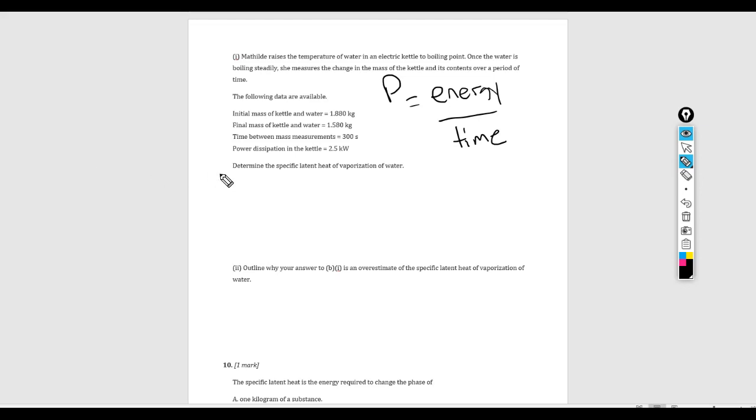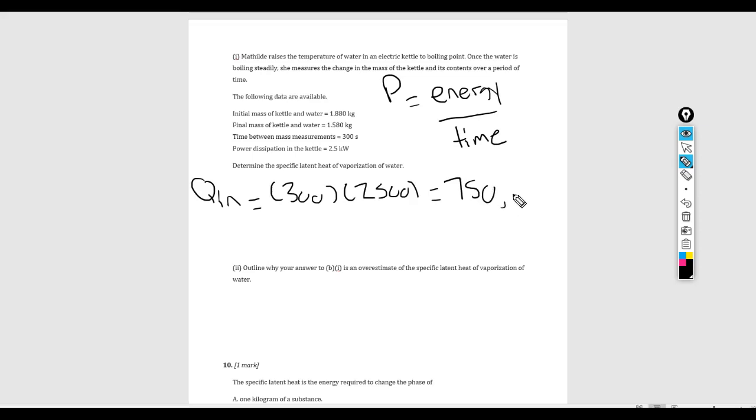Okay, so how much energy ends up going into the kettle? That's just 2,500 times 300. So the Q into the kettle is 300 times 2,500, just using this equation to solve for energy. And that comes out to be 750,000 joules.